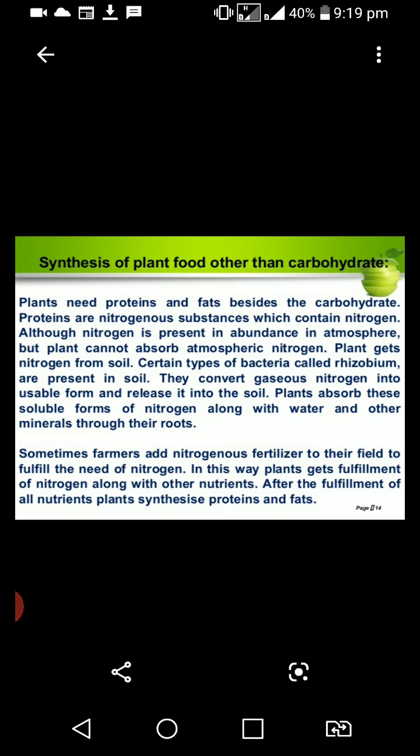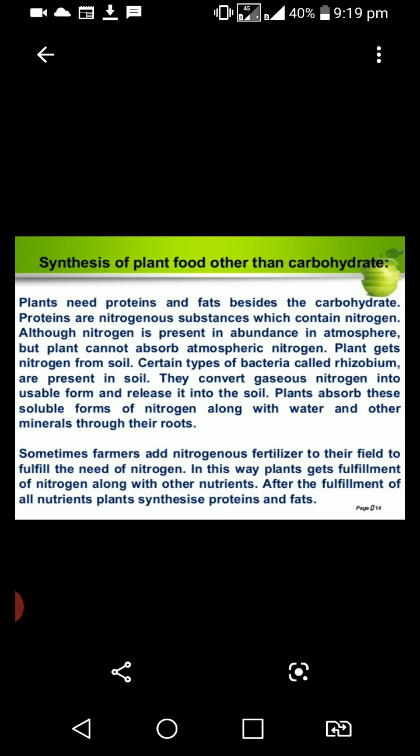Last class, we studied photosynthesis. What is the meaning of photosynthesis? It is the process by which plants prepare their own food in the presence of sunlight and chlorophyll with the help of carbon dioxide and water. Photo means light, synthesis means to combine.